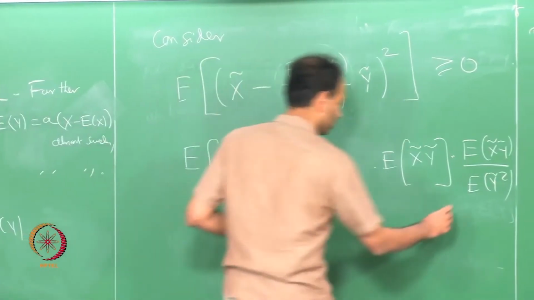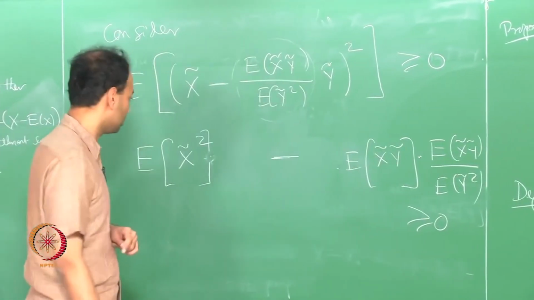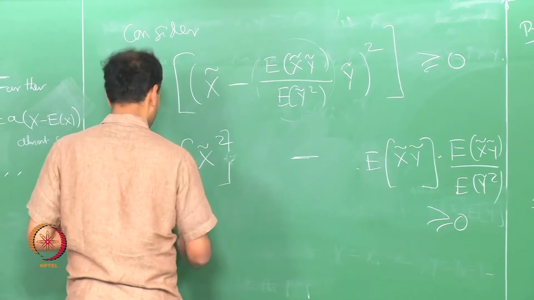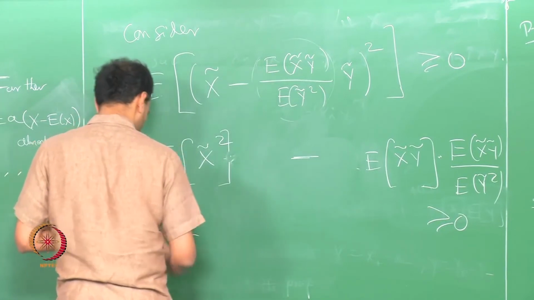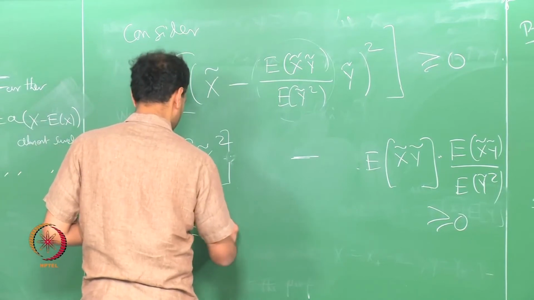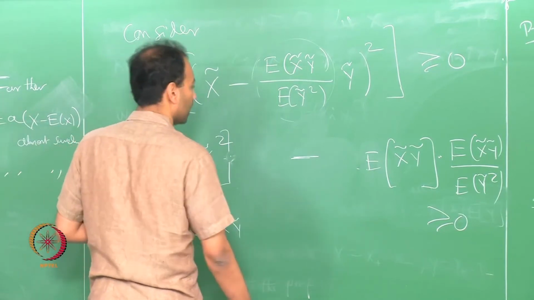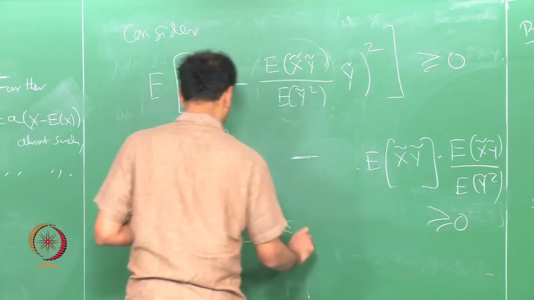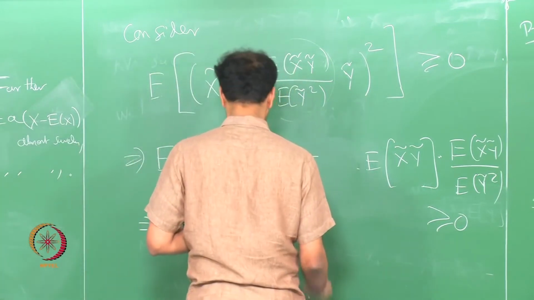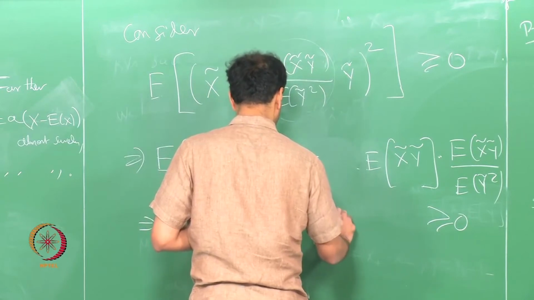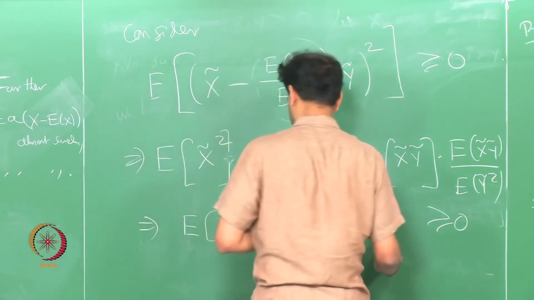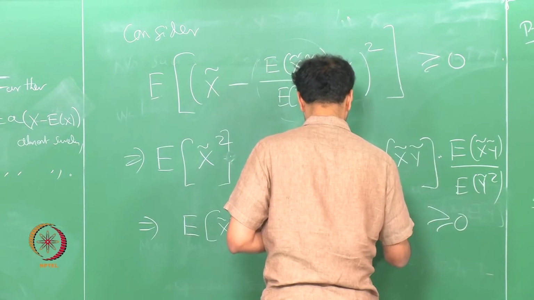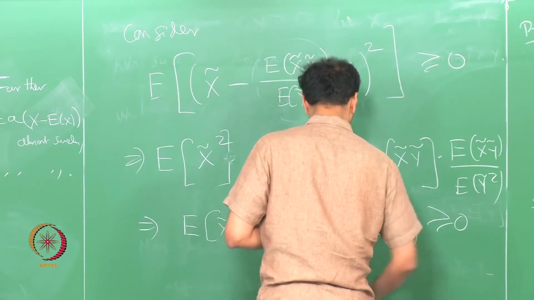So, this is greater than or equal to 0, which means, bringing this to this side, you have expectation of x tilde y tilde, squared, is less than or equal to expectation of x tilde squared times expectation of y tilde squared, correct.